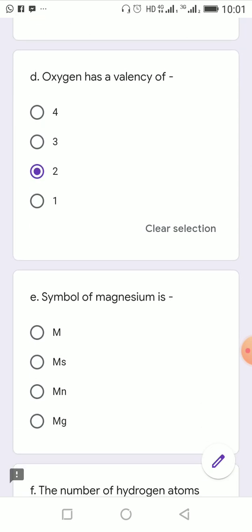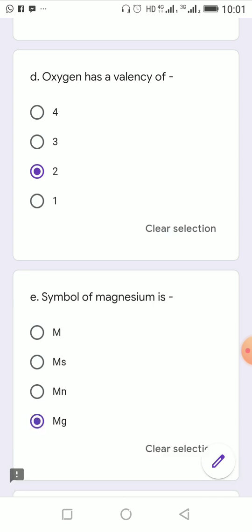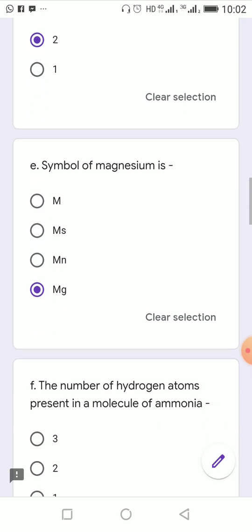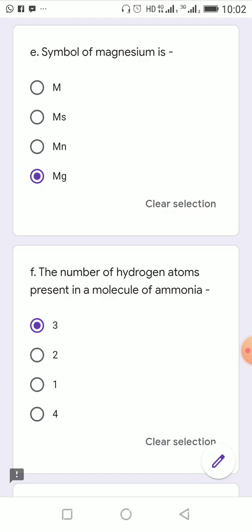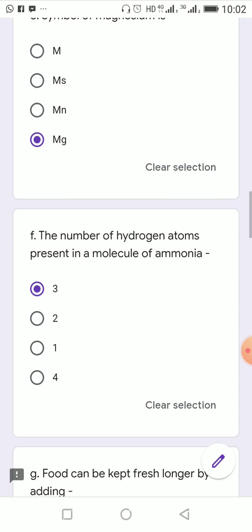So, the symbol of magnesium is Mg. Here after M we are putting stress on G, so Mg will be the answer. Mn is the symbol of manganese. Next, the number of hydrogen atoms present in a molecule of ammonia. We know the formula of ammonia is NH3. So there are 3 hydrogen atoms present. So the answer will be 3.